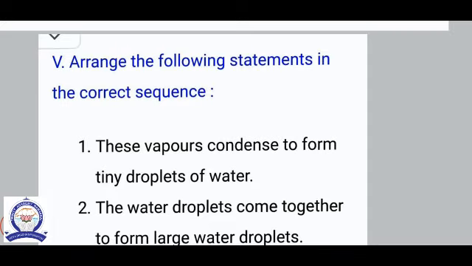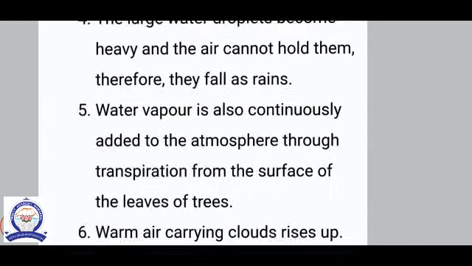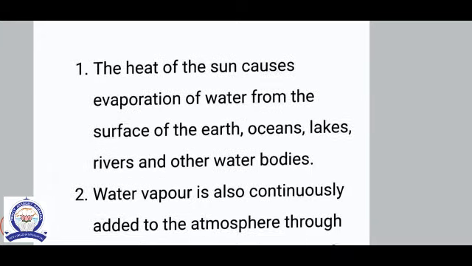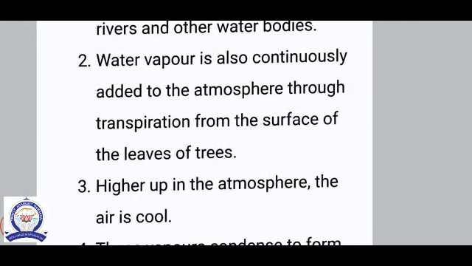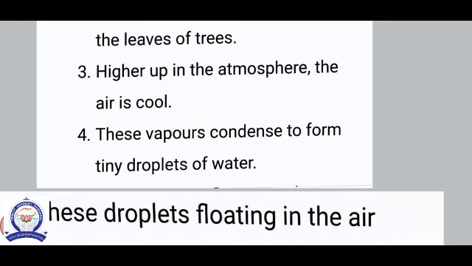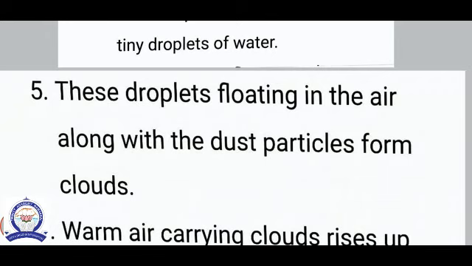Arrange the following statements in correct sequence. The correct sequence is: the heat of the sun causes evaporation of water from the surface of the earth, oceans, lakes, rivers, and other water bodies. And water vapor is also continuously added to the atmosphere through transpiration from the surface of the leaves of trees. Higher up in the atmosphere, the air is cool. These vapors condense to form tiny droplets of water. These droplets floating in the air along with dust particles form clouds.